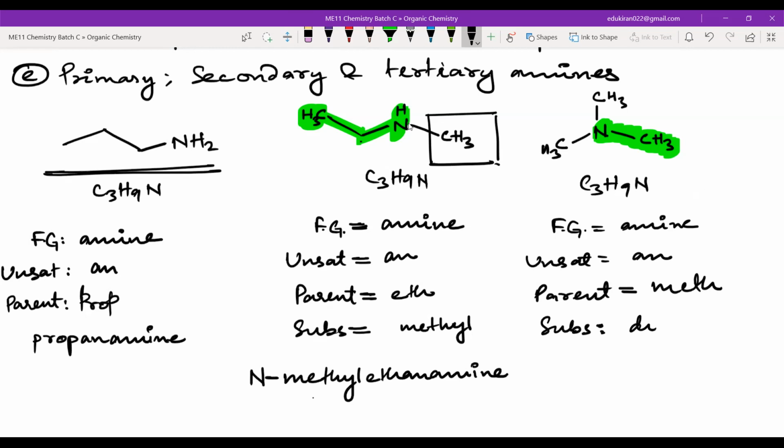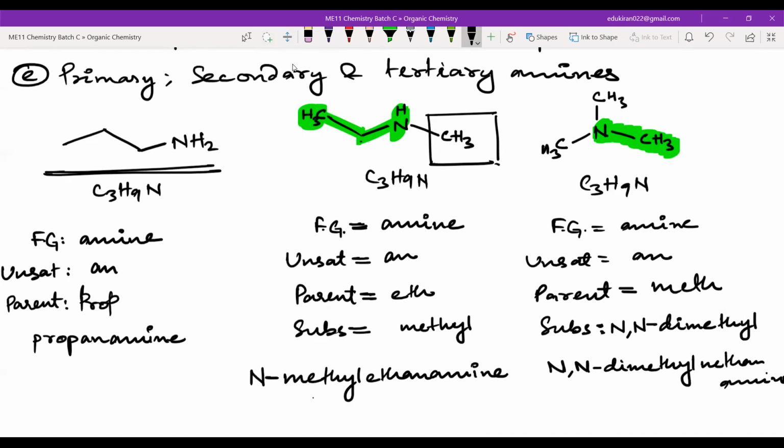So this will be dimethyl, and both of them are connected to nitrogen. That is why I will write N,N-dimethylmethanamine. There is no space on the screen, so I wrote it down like this.